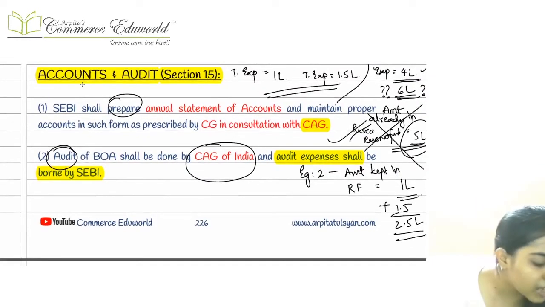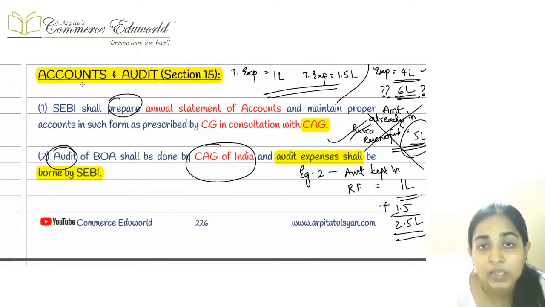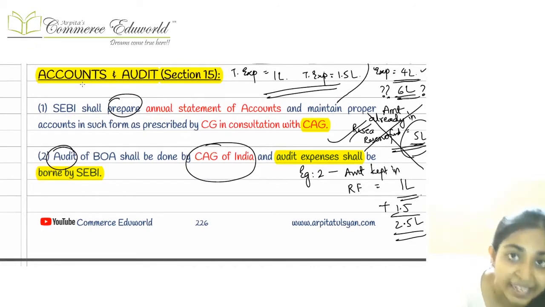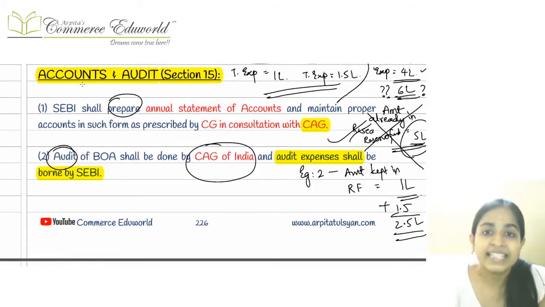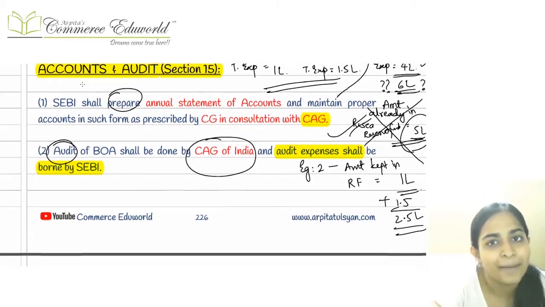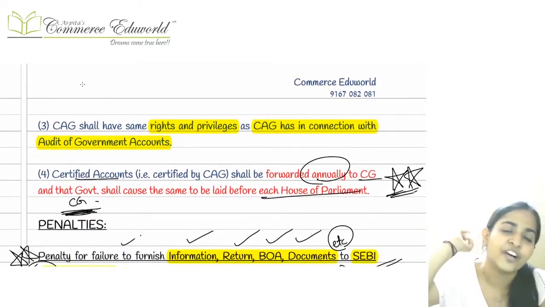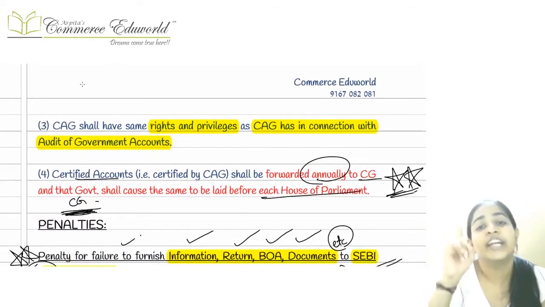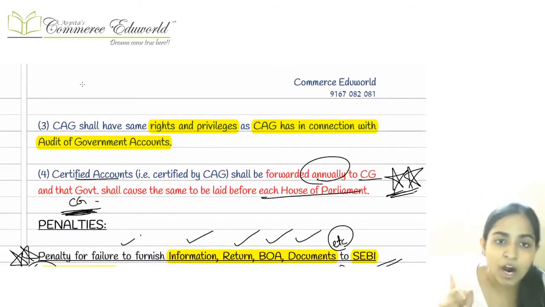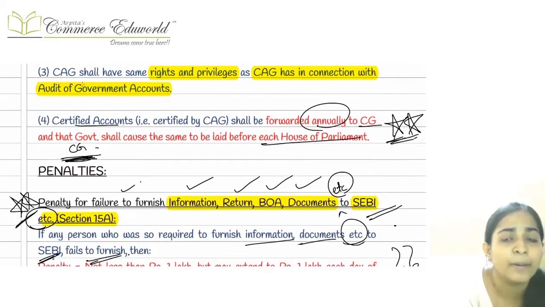Right? Now, the SEBI has to also maintain its accounts. SEBI has to prepare its accounts as per the format as prescribed by the central government after consulting the CAG. Right? It will be prescribed. In what format are we supposed to maintain it? That will be prescribed by the central government. Its audit will be done by the CAG, and the CAG is going to have the same powers, functions, privileges, etc., which it had while doing the audit of the government companies. Right? Then the CAG will prepare the audit report.